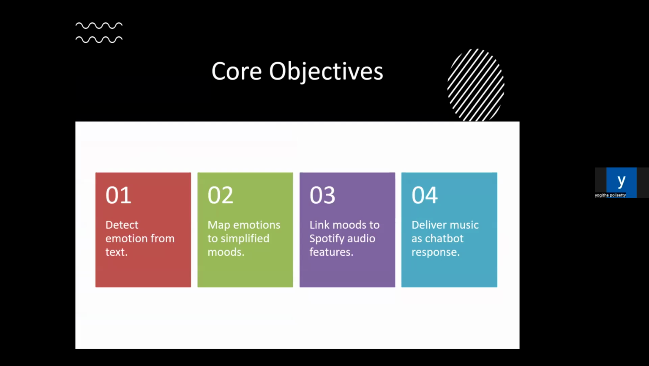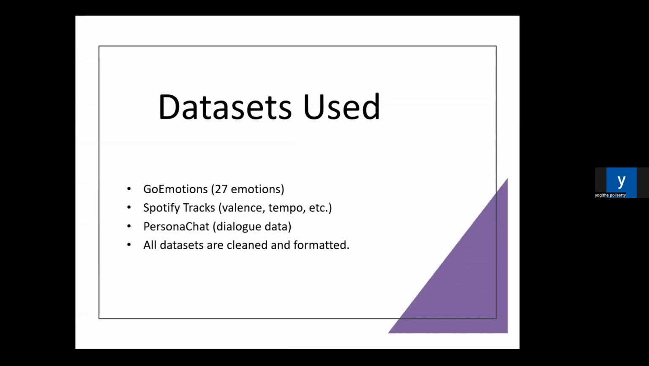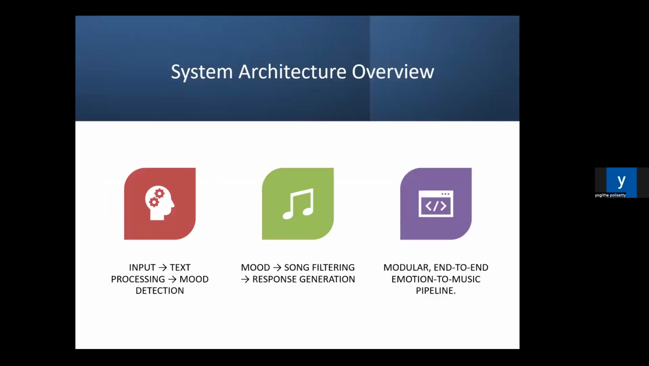Then we move to mood mapping. Since 27 emotions are too complex to directly map to music moods, we created a simplified mapping system. These 27 emotions are grouped into six core mood categories: happy, calm, sad, energetic, and reflective. This makes it easier to connect the emotional tone to the music that fits. Next, we do music selection using Spotify audio features like valence, how positive a song feels, energy, and tempo. We filter songs that best match the user's mood.